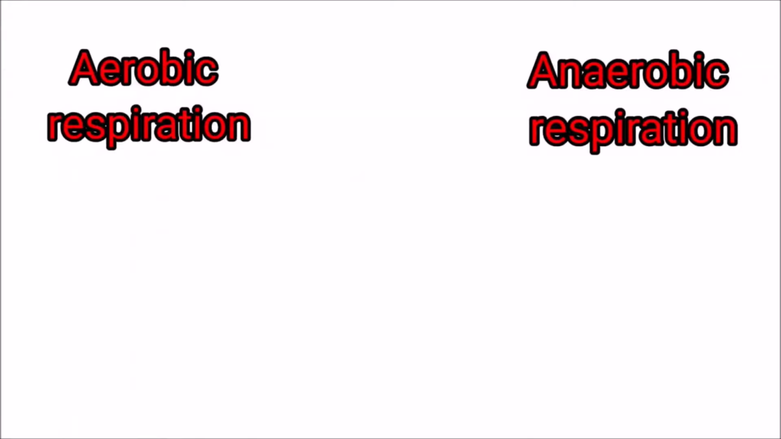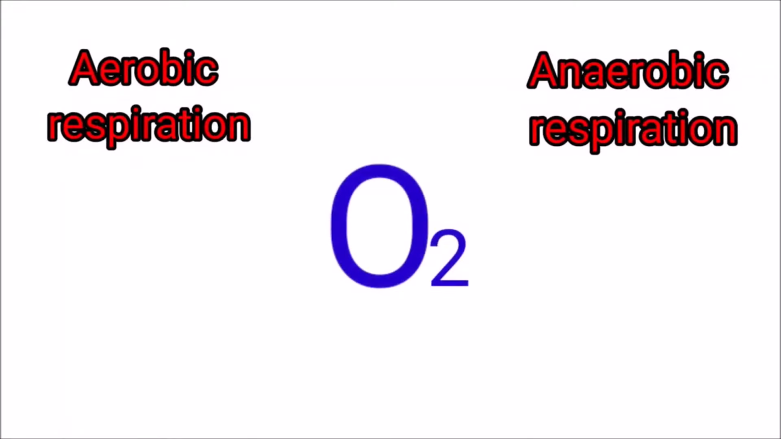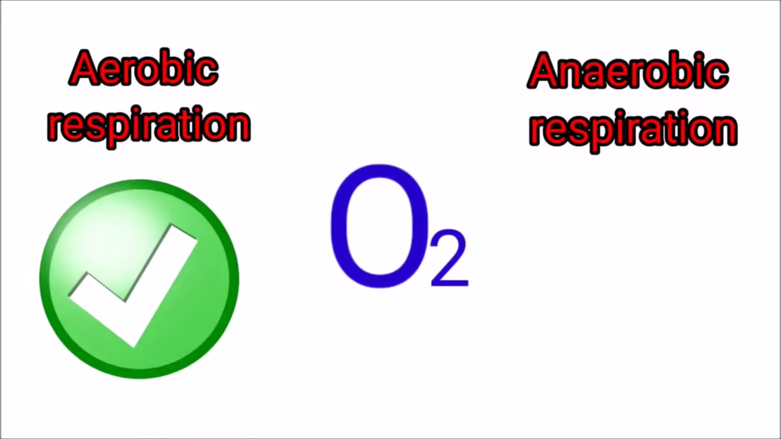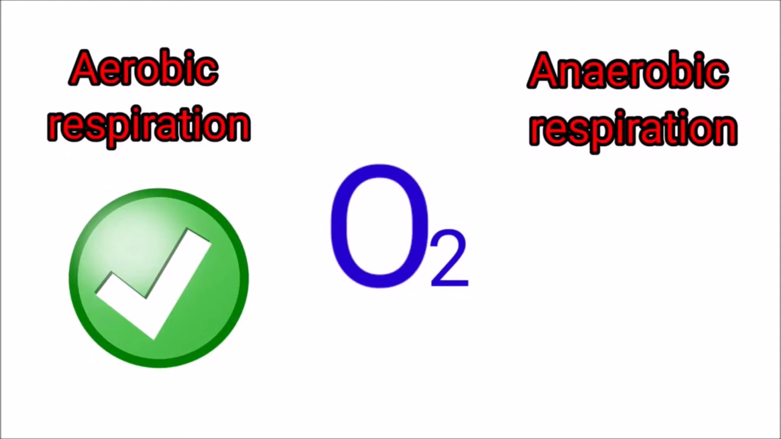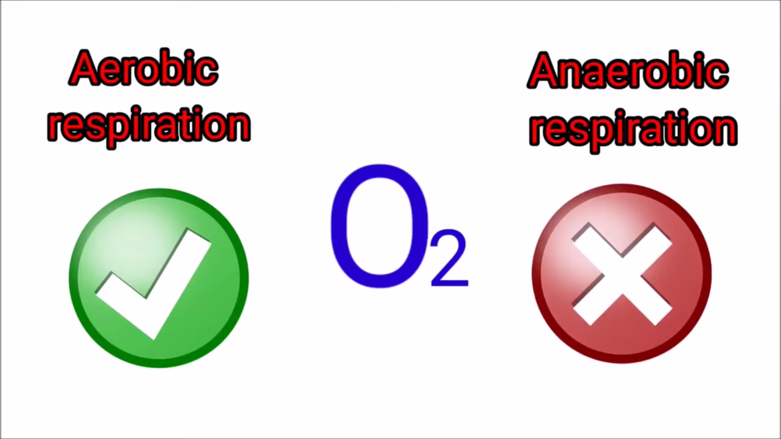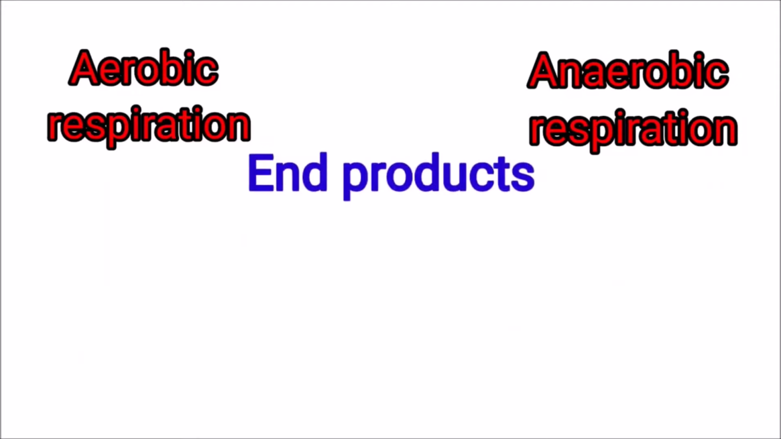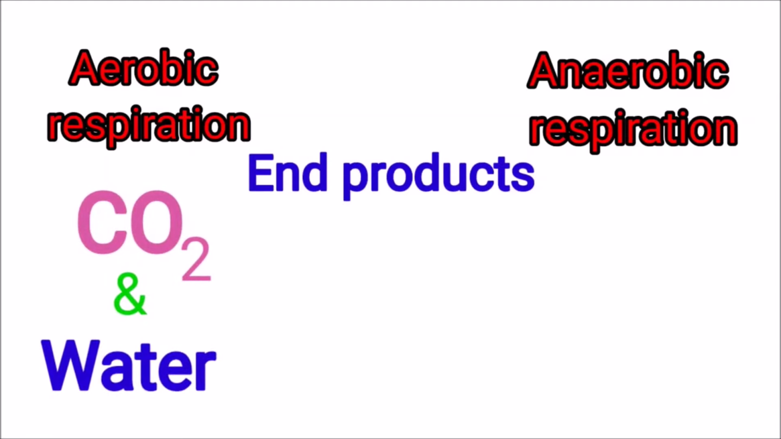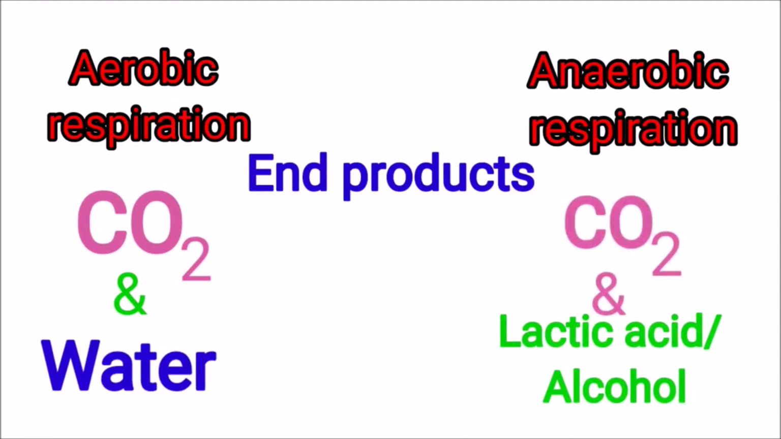As far as oxygen is concerned, aerobic respiration takes place in the presence of oxygen, whereas anaerobic respiration takes place in the absence of oxygen. The end products. The end products of aerobic respiration are carbon dioxide and water, whereas the end products of anaerobic respiration are carbon dioxide along with either lactic acid or alcohol.